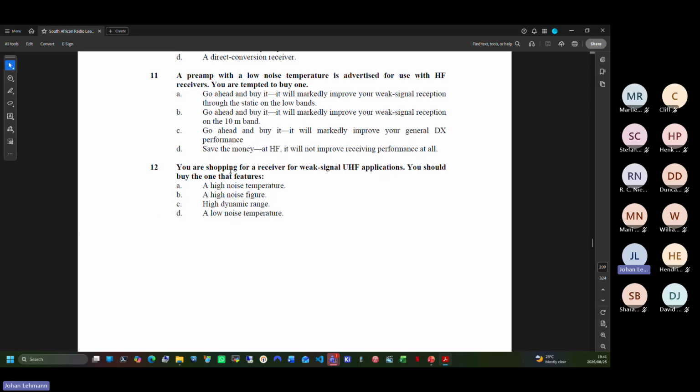You are shopping for a receiver for weak signal UHF applications. You should buy the one that features low noise temperature. One thing you will learn, electronic noise goes up with frequency. If you start working at the satellite frequencies, electronic noise is incredible.